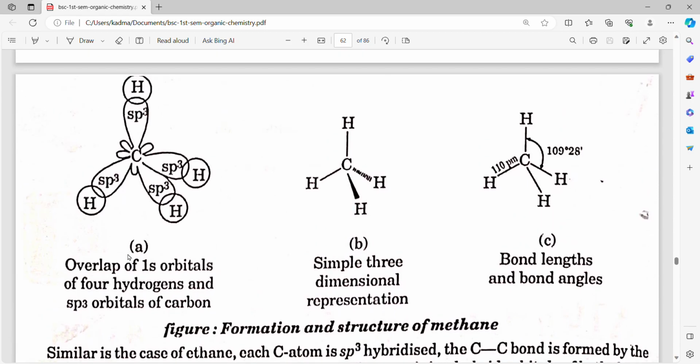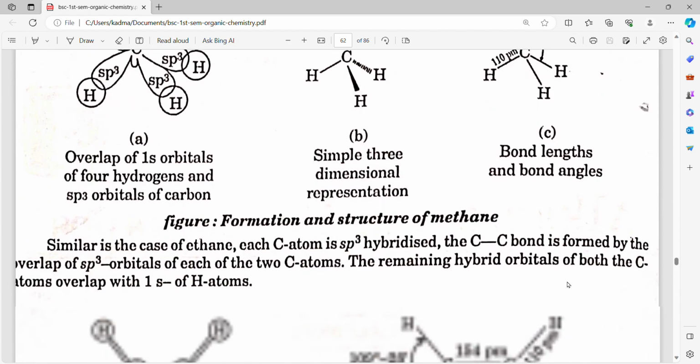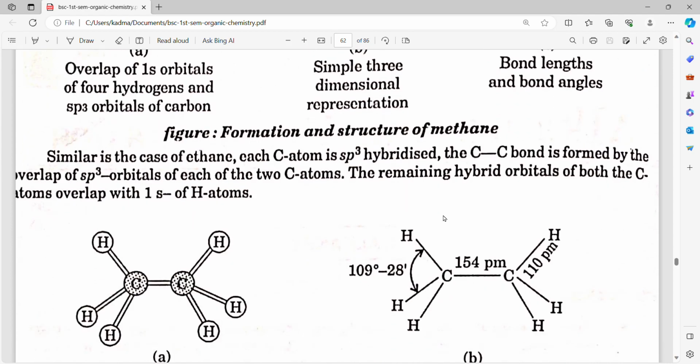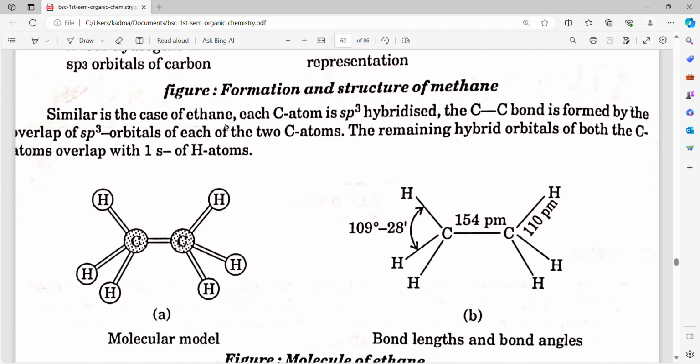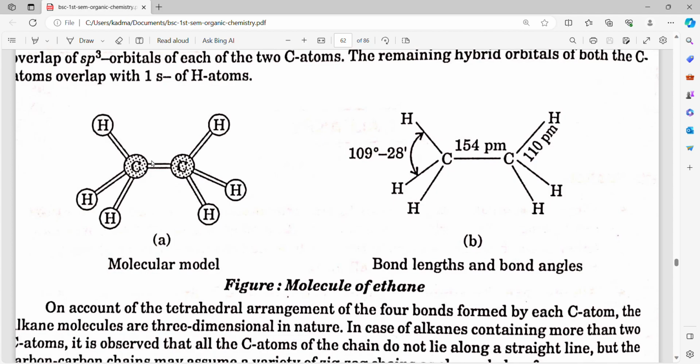Here are three structures. A: overlap of 1s orbitals of four hydrogens and sp3 orbitals of carbon. B: simple three-dimensional representation. C: bond lengths and bond angles. Formation and structure of methane. Similar is the case of ethane. Each carbon atom is sp3 hybridized. The carbon-carbon bond is formed by the overlap of sp3 orbitals of each of the two carbon atoms. The remaining hybrid orbitals of both the carbon atoms overlap with 1s orbitals of hydrogen atoms. A: molecular model, and B: bond lengths and bond angles.